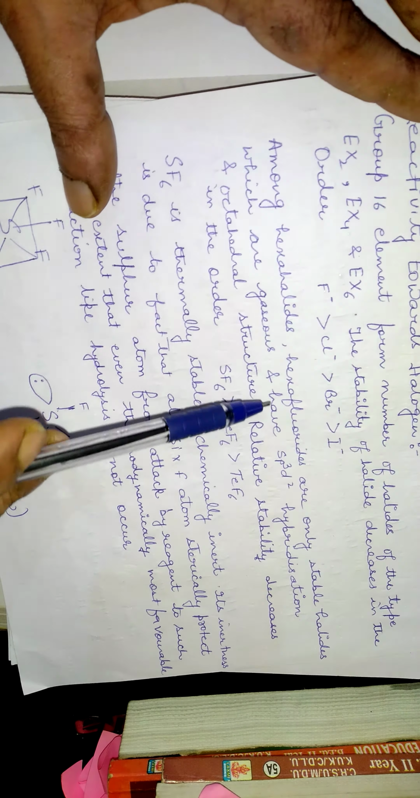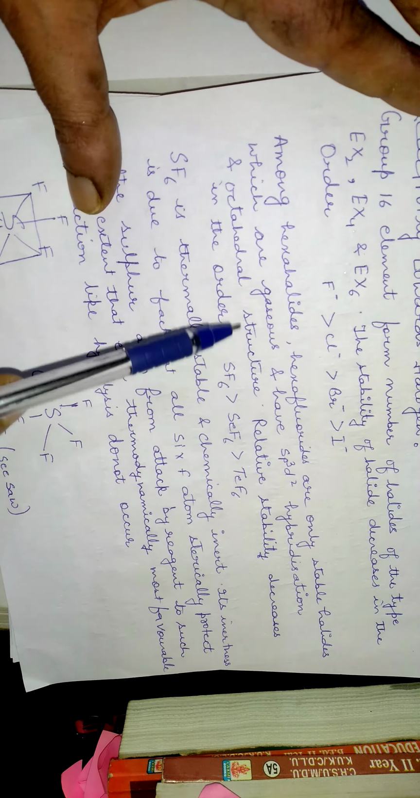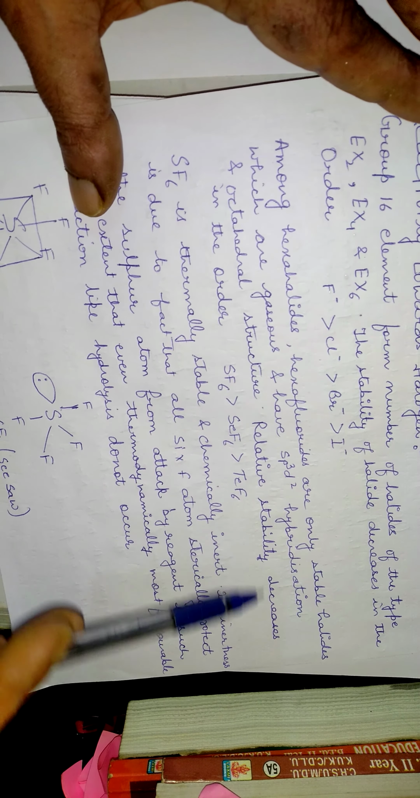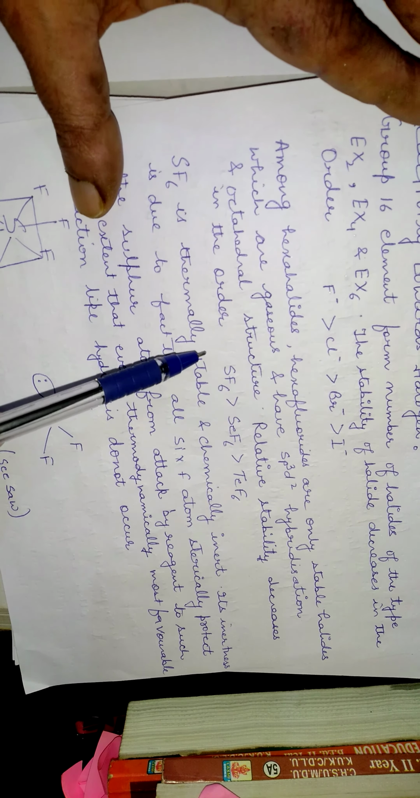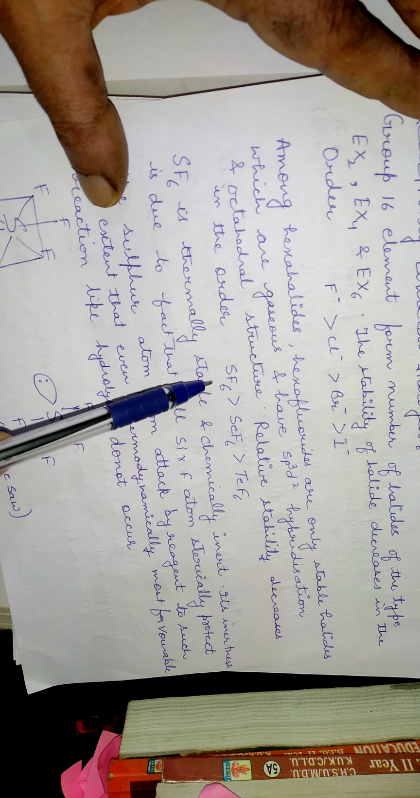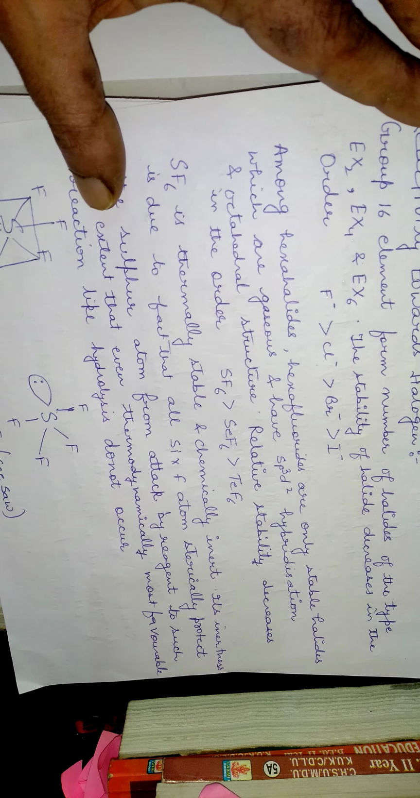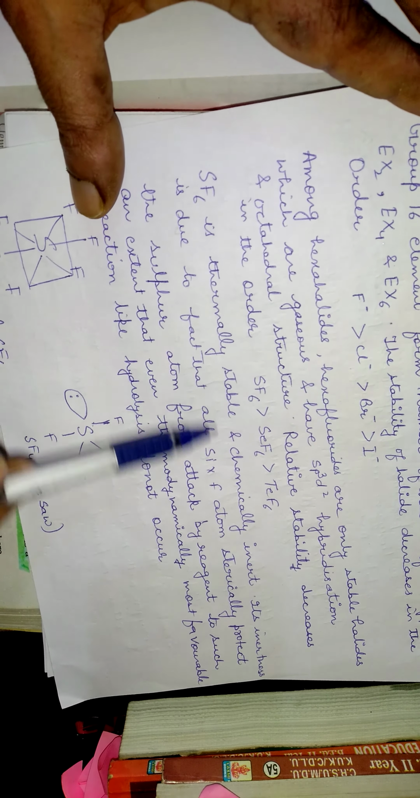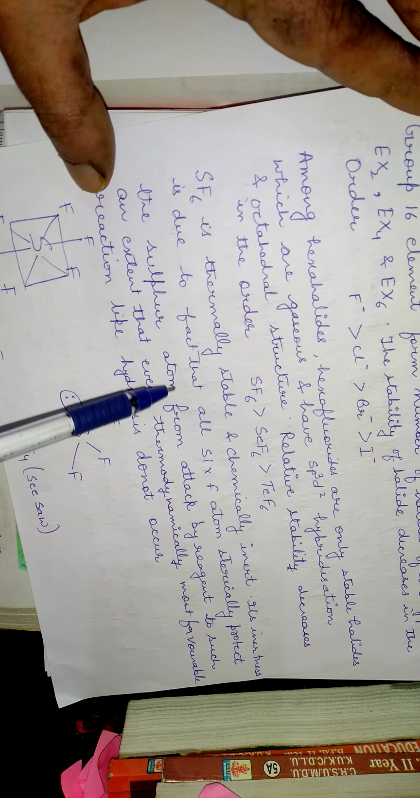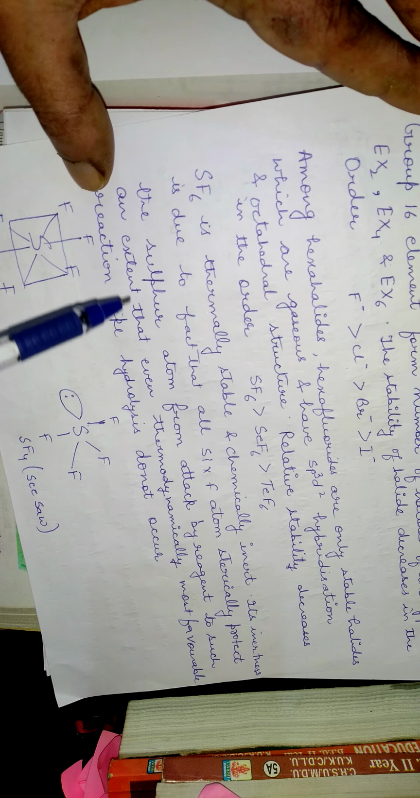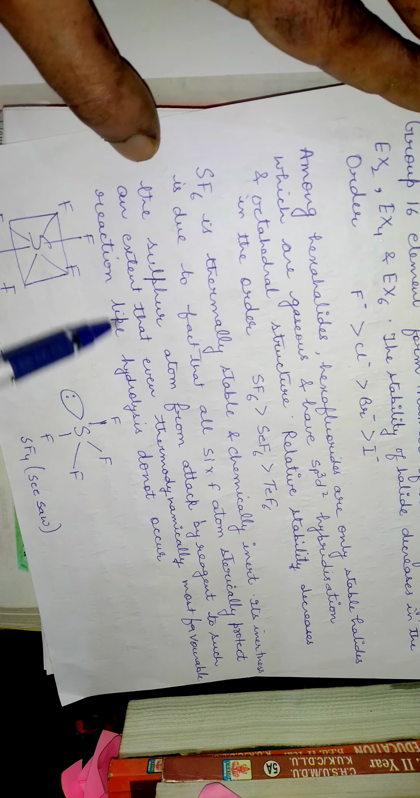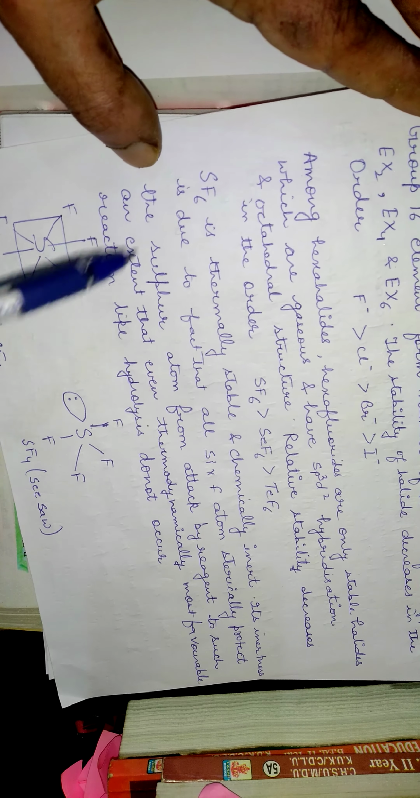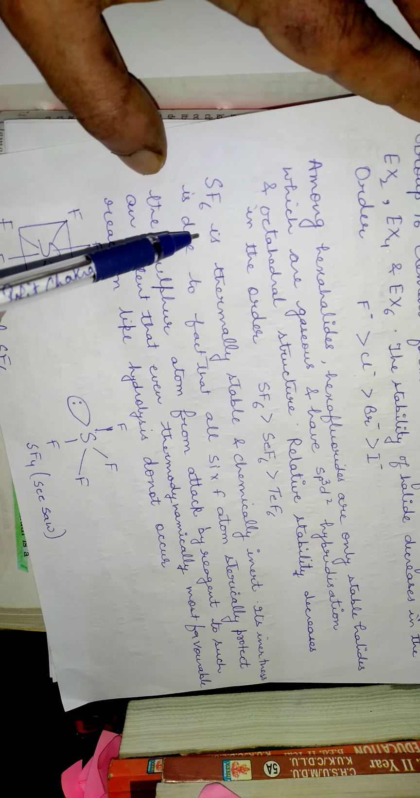Among hexahalides, hexafluorides are the only stable halides, which are gaseous and have sp3d2 hybridization and octahedral structure. Relative stability decreases in the order: sulfur hexafluoride, selenium hexafluoride, tellurium hexafluoride. Sulfur hexafluoride is thermally stable and chemically inert. Its inertness is due to the fact that all 6 fluorine atoms strictly protect the sulfur atom from attack by the reagent, to such an extent that even thermodynamically most favorable reactions like hydrolysis do not occur. It is thermally a very stable compound.